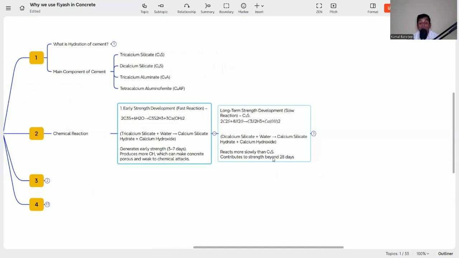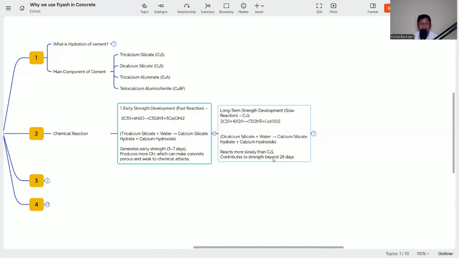Now we need to reduce this calcium hydroxide, otherwise it will make the concrete porous, and also the heat of hydration is more, so it is possible that thermal cracks can generate. So with the cement, whenever it is reacting, we are getting the strength, we are getting the concrete product, but at the same time the concrete becomes porous and thermal cracks may generate.